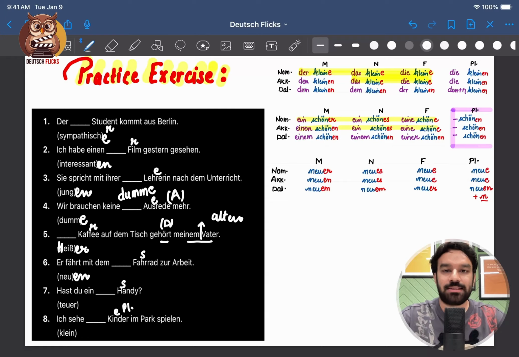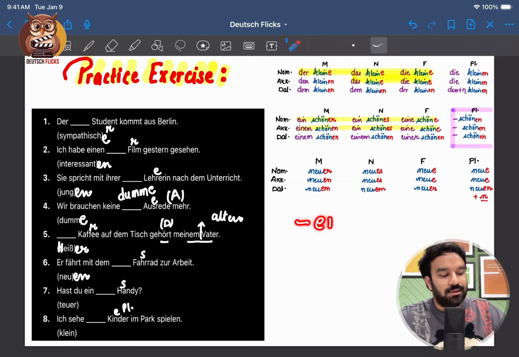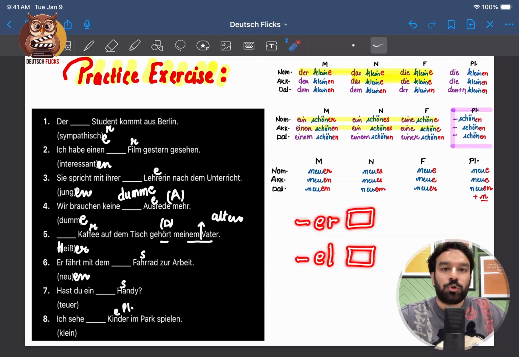Nummer 7. Hast du ein? We have to fill teuer, Handy. Now in the first video we saw adjectives which end in er or adjectives which end in el. We have to apply an ending to these adjectives, but what we have to do is remove this e.